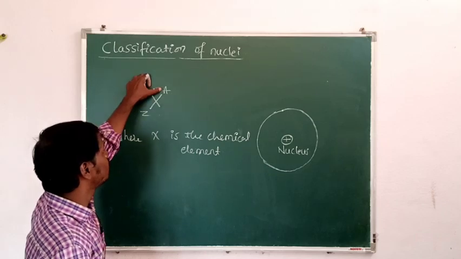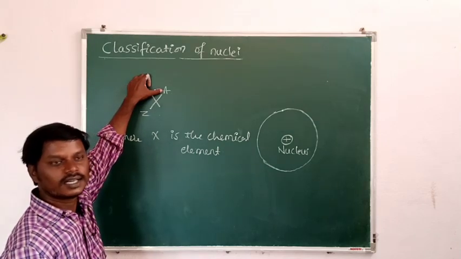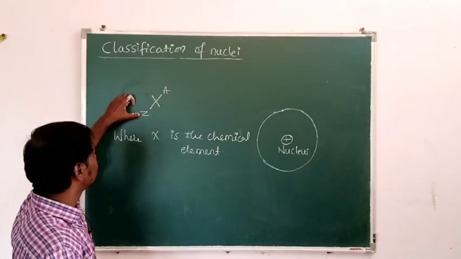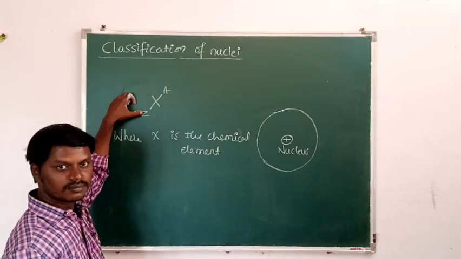The mass number is written at the top, on the right side, or otherwise you can take it at the left side. But the atomic number is written at the bottom, and it is taken at the left side only.